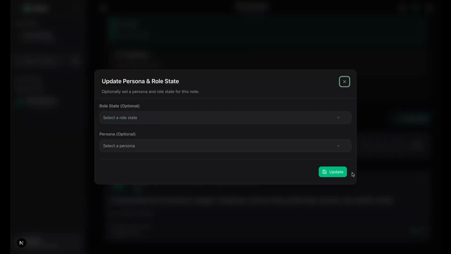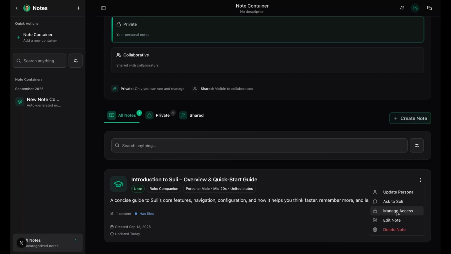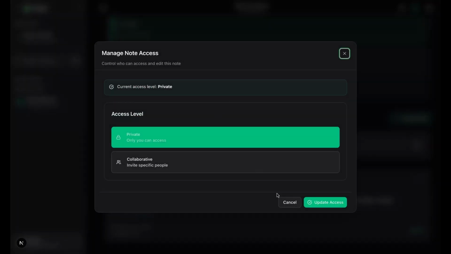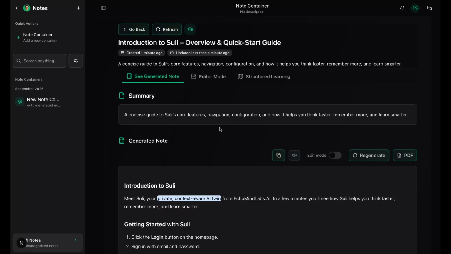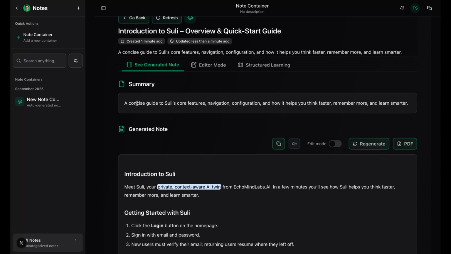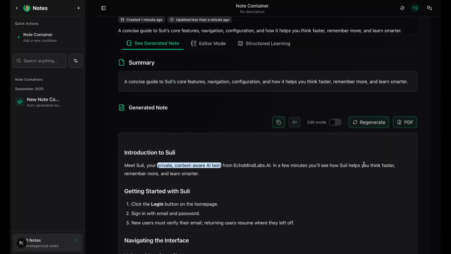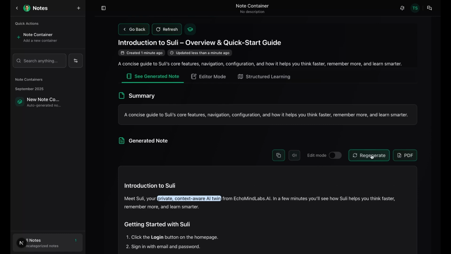Notes can be scoped to personas and roles, and they're shareable so others can collaborate with me and chat about them in context. Opening a note shows 3 tabs. The first is Generated Note, where Suli produces a clean AI summary based on my content. I can regenerate it, export as PDF, or listen in audio form.